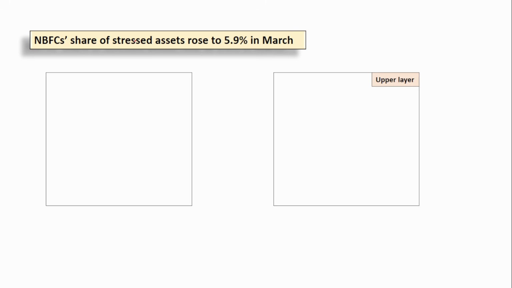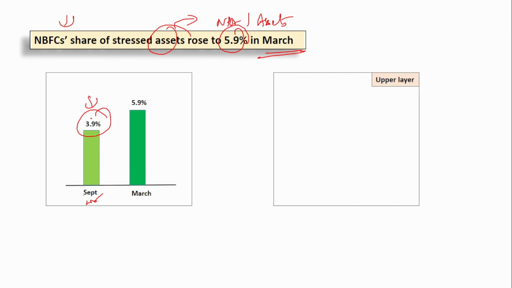Next is the NBFC share, that is non-banking financial companies' share of stressed assets. Stressed assets are nothing but NPAs, and also the assets where there are dues, where there are unpaid EMIs. Those are called stressed assets. That has increased to 5.9% in March 2025. In September 2024, the stressed assets accounted for just 3.9% in case of NBFCs, but by March 2025, it has increased to 5.9%.